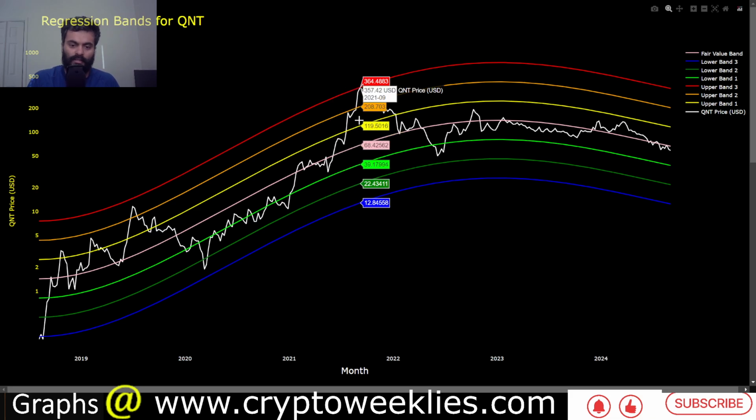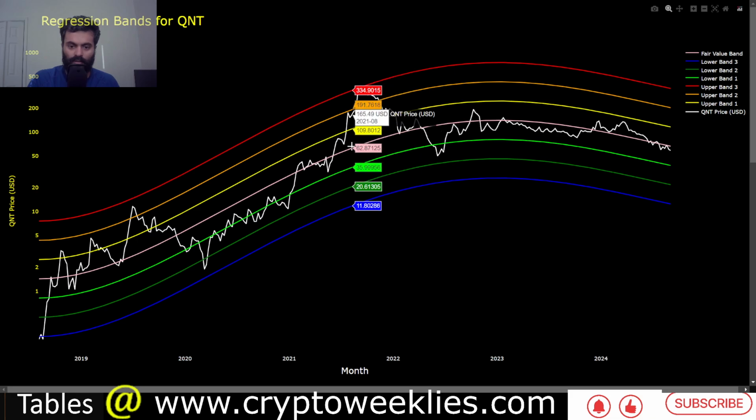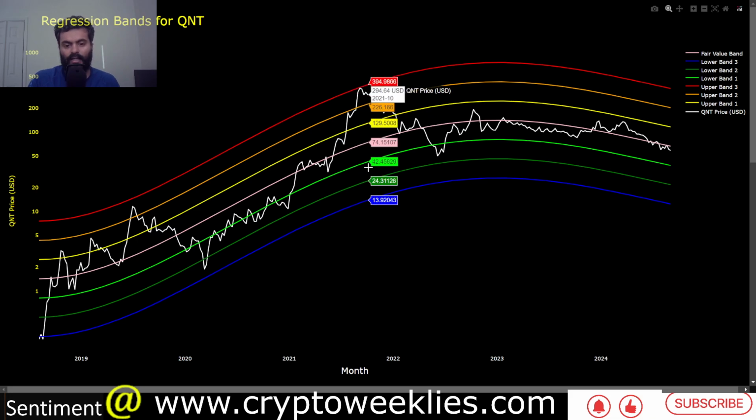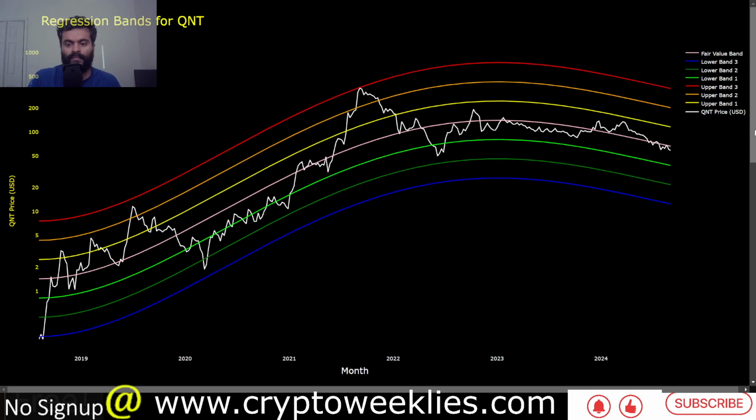The weekly price action is in white. The base case or regression function is in pink. On top of the base function, there are three standard deviation lines to the upside and three standard deviation lines to the downside, namely the 1 standard deviation ceiling at yellow, then 2 standard deviation at orange, and 3 standard deviation at red. Similarly, 1 standard deviation bottom at light green, 2 standard deviation dark green, and blue is the 3 standard deviation.